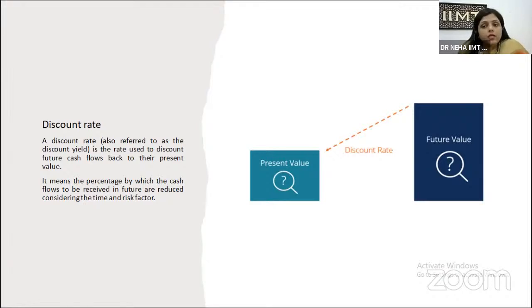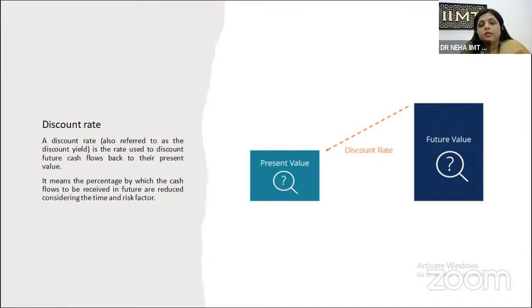So discounting techniques take into consideration that when we discuss the cash flows of businesses, the business provides you n number of cash flows. Now, cash inflow or outflow, and the rate or percentage through which we convert these cash flows into the present value or the future value, that particular rate is called the discount rate. Basically, it is the rate used to discount future cash flow back to the present value.